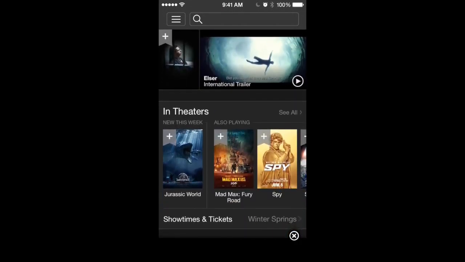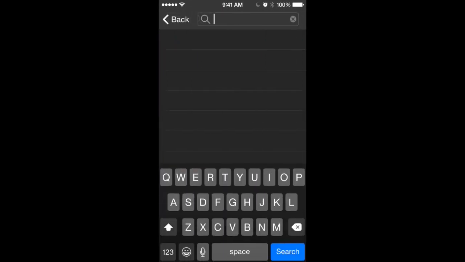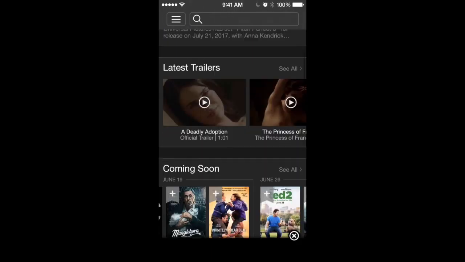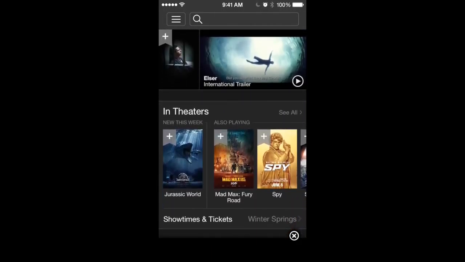But anyways, the main use I would see is this search bar right here. Because when you come to use this app, yes, those are nice features that we just went over, but the main feature is really to research through their database. Hence the name Internet Movie Database, IMDb.